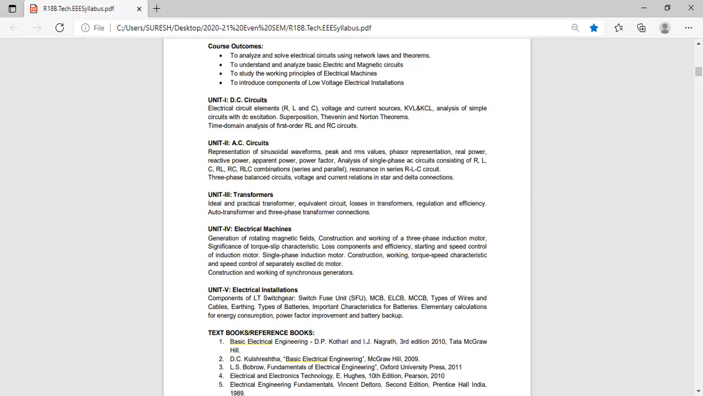Is it clear? Okay. Next topic. Explain the starting methods of 3-phase induction motor. Can anyone tell what are the starting methods? For squirrel cage, what are the starting methods? For slip ring, what are the starting methods?